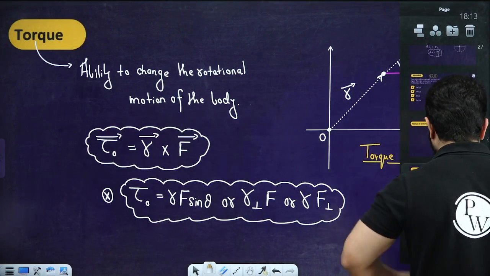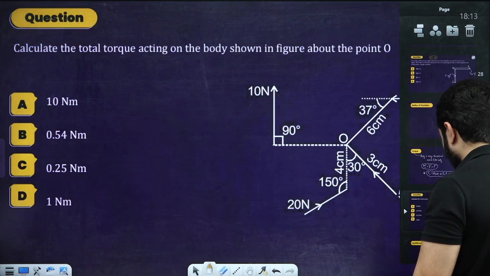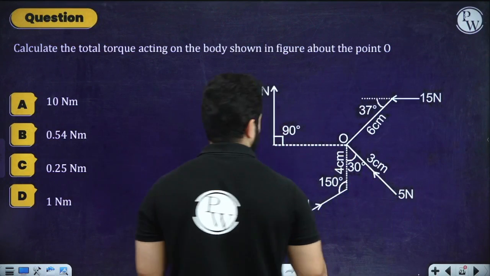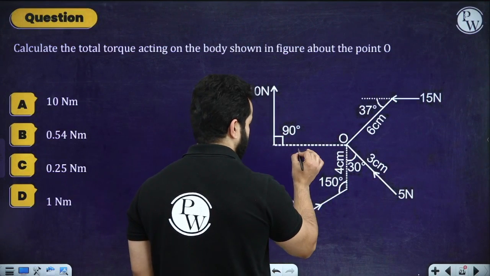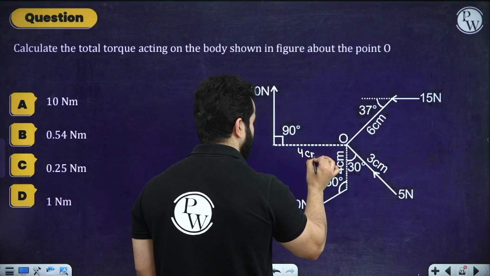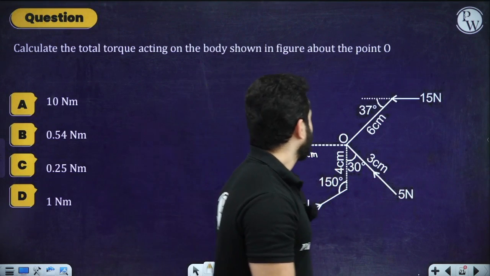Now after learning about the torque, let's have a numerical over here. And by the way, we have got one notation that is missing from this point. This is also 4 centimeter. Now please again pause the video, solve this question.